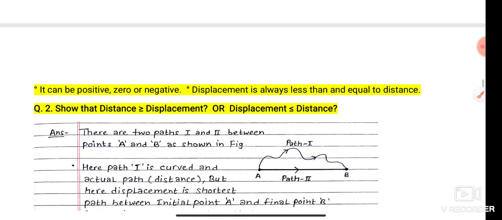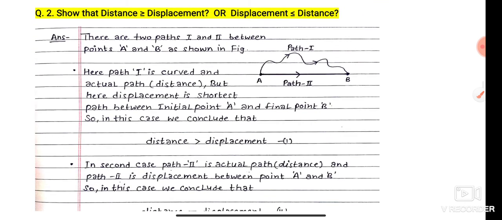I hope students you understand. Displacement can be positive, 0 or negative. It's clear: displacement is always less than or equal to distance. It is shown by the example. Question: show that distance is greater than or equal to displacement, or displacement is less than or equal to distance.